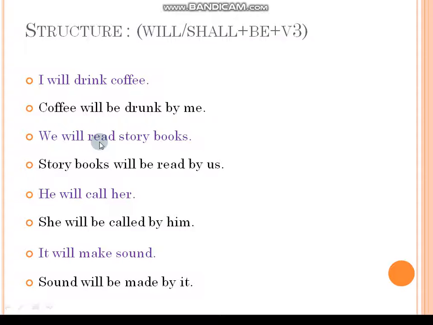Already I told you that R-E-A-D, read, in present tense, and also in past tense we use R-E-A-D, read, but we need to pronounce it as red. When you change it into V3 form, we need to pronounce it as red, that's it. But the written form is the same, R-E-A-D, read. Story books will be read by us.